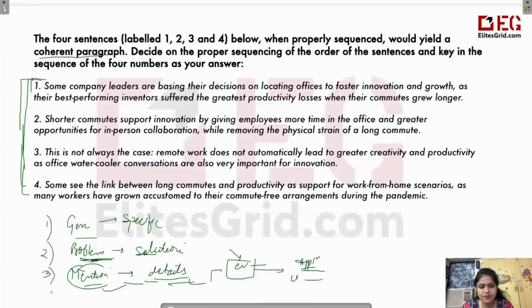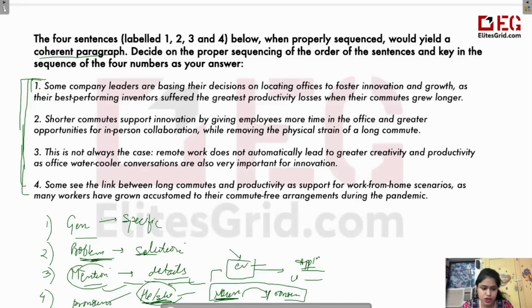So remember this. And another thing that you should take care of is the pronouns. See, why do we use pronouns? We use pronouns to refer to some nouns, he, she, or it. Why do we use it? Because we don't want to repeat the name of the person again and again. So remember this, कि कोई सेंटेंस में अगर पर्टिकुलर नाउन दिया हुआ है और उसके बाद हम उसके प्रोनाउंस को यूज कर रहे हैं तो प्रोनाउंस वाला सेंटेंस बाद में आएगा, right? So this can also be a very good trick.